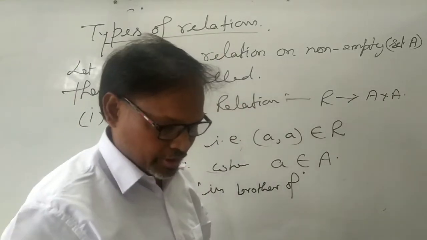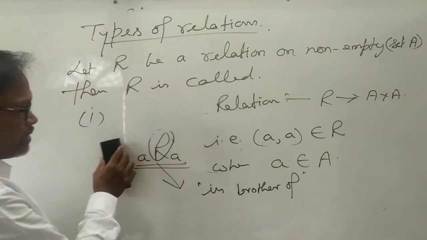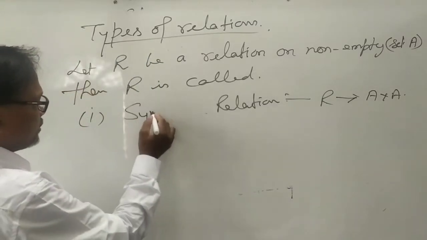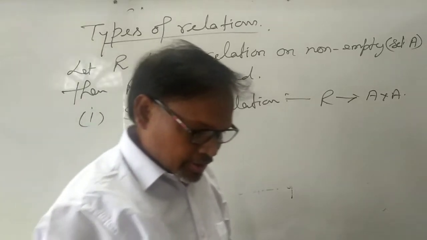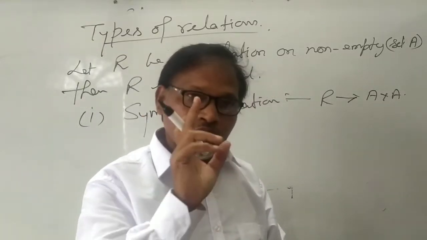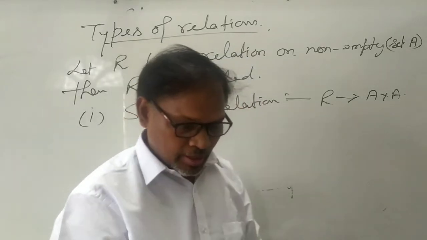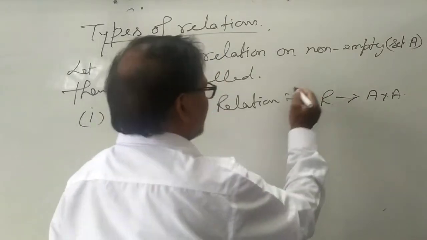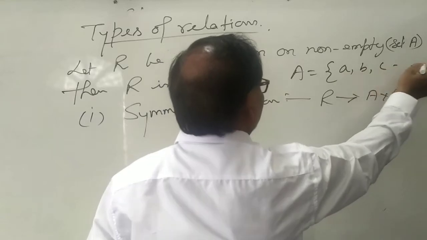So this is called the reflexive. Now the second one is the symmetric relation, the symmetry. How to write the symmetric relation? In the symmetric relation, we have two elements A and B, and both are from set A. मतलब इस set A में हमारे पास एलिमेंट है यहाँ पे A, B, C, मतलब बहुत सारे.